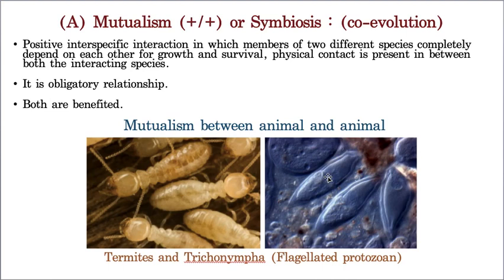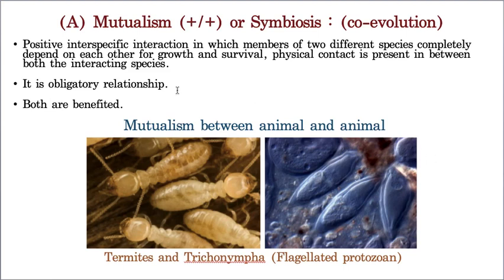See, what are the equal benefits? Trichonympha is getting shelter and also food from the termites. Now termites, what benefit are they getting, let us see. As termites are unable to produce the cellulase enzyme to digest cellulose, Trichonympha is producing the cellulase enzyme to digest cellulose. So both the organisms are equally benefited. That's why this is the best example for mutualism. Of course, this is a mutualism between two animals. So this is also an animal and this is also an animal.